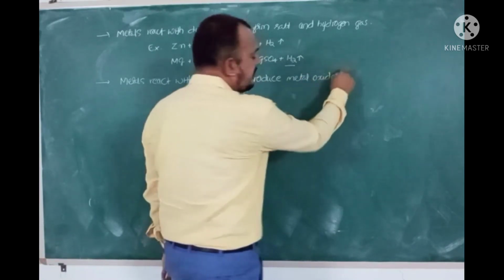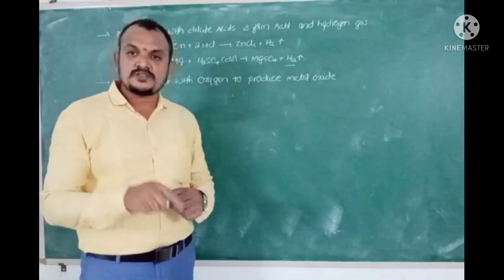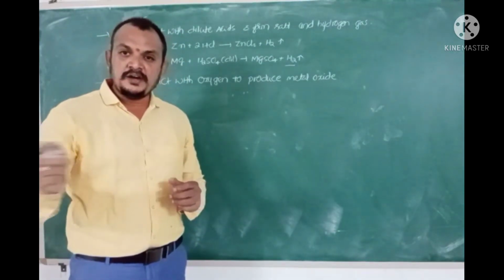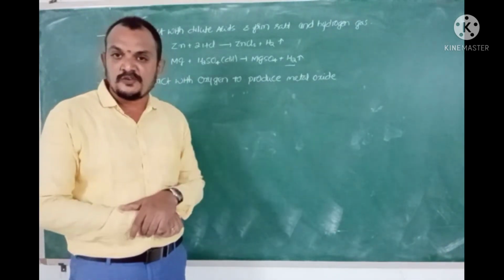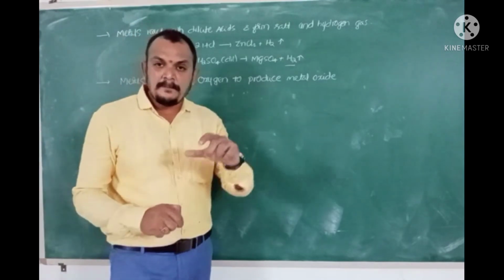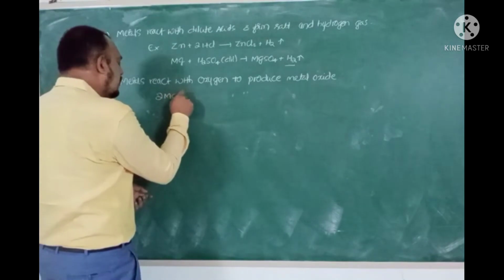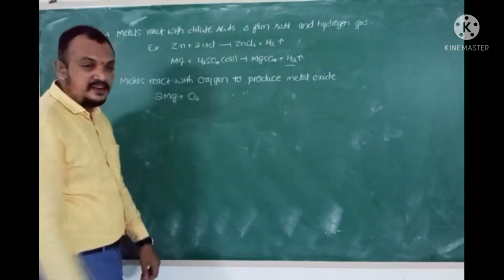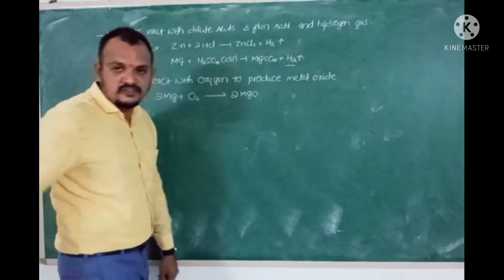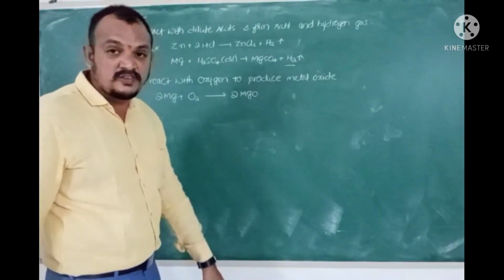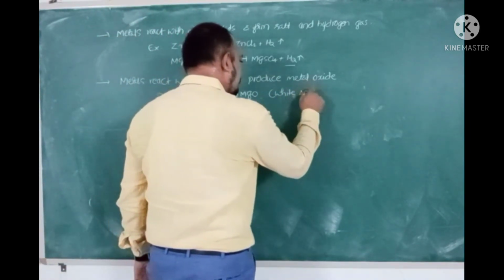These metal oxides, when added to water, dissolve in water by chemically reacting with it, leading to the formation of metallic hydroxides, which are basic in nature. For example, if I consider magnesium metal, when it is heated in air, it combines with oxygen to produce magnesium oxide, which is a metallic oxide and which occurs in the form of a white ash.